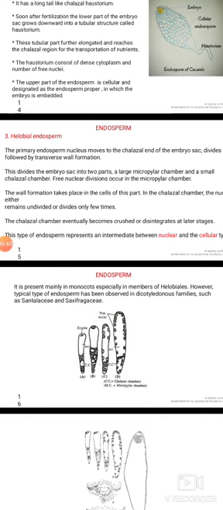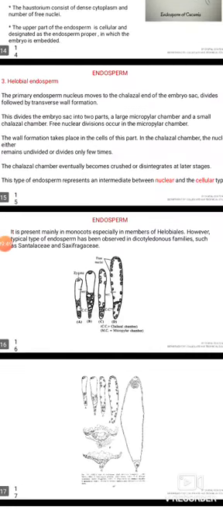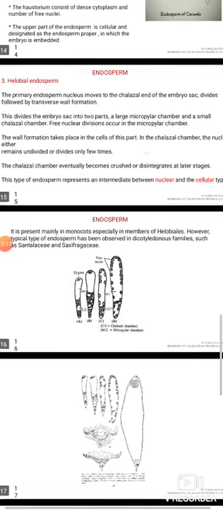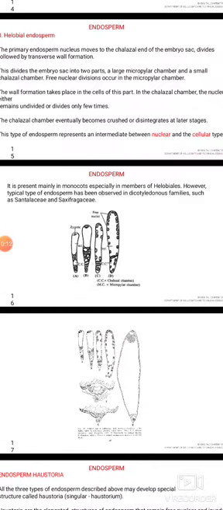Coming to the third type of endosperm, that is the helobial type. In this case, the primary endosperm nucleus moves to the chalazal end of the embryo sac and divides, followed by transverse wall formation. This divides the embryo sac into two parts, a larger micropylar chamber and a small chalazal chamber. Free nuclear divisions occur in the micropylar chamber.